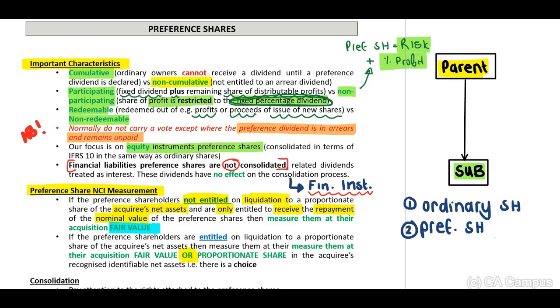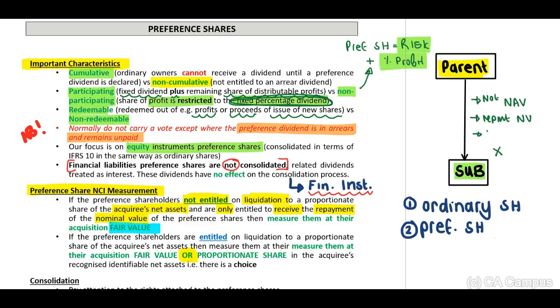Okay, what does this mean? If, for example, our parent has preference shares in the subsidiary, but should the subsidiary be liquidated, our parent will not receive a portion of the net asset value. Our parent will only be entitled to repayment of the nominal value of the preference shares.